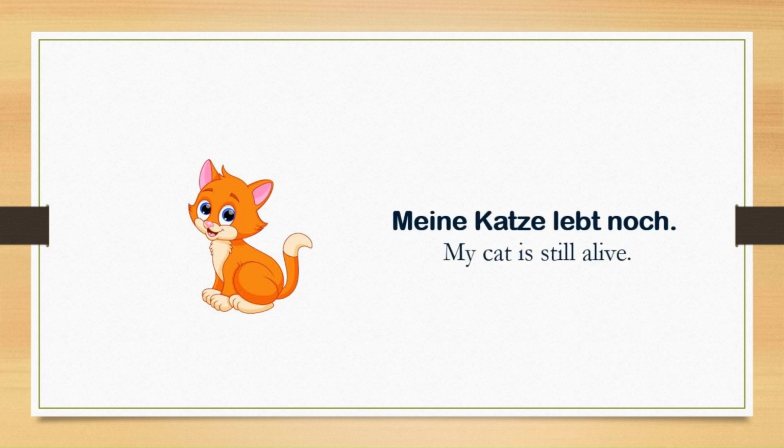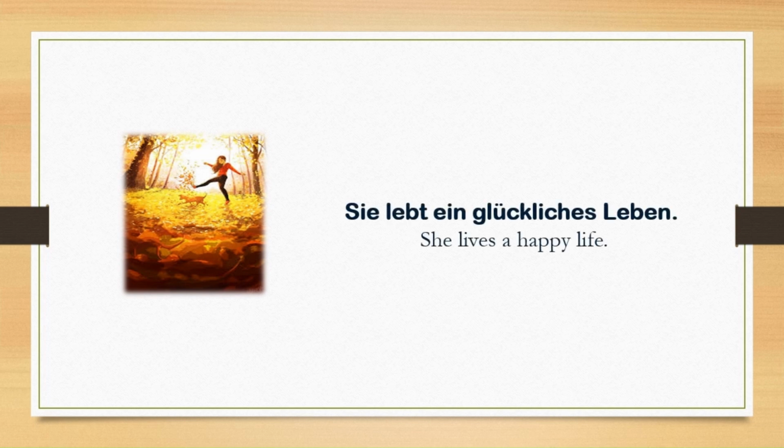Meine Katze lebt noch. In this context, the verb leben represents the state of being alive. Let's look at the second example. Sie lebt ein glückliches Leben. In this context, the verb leben shows how someone is leading their life.